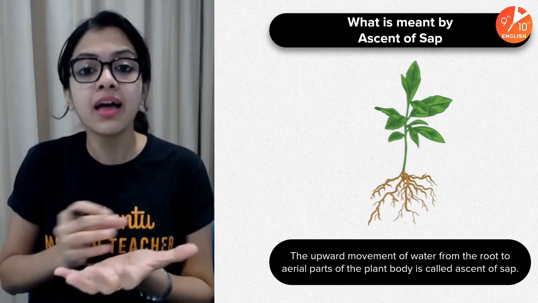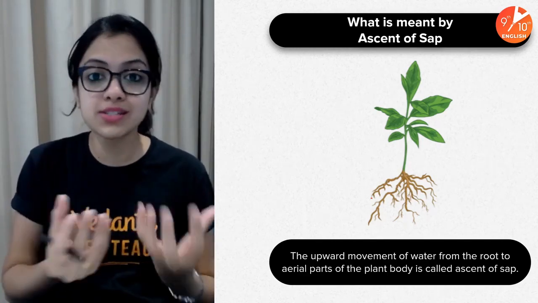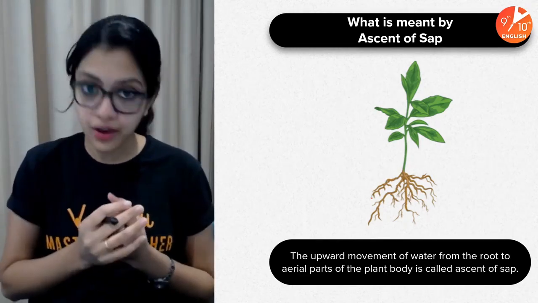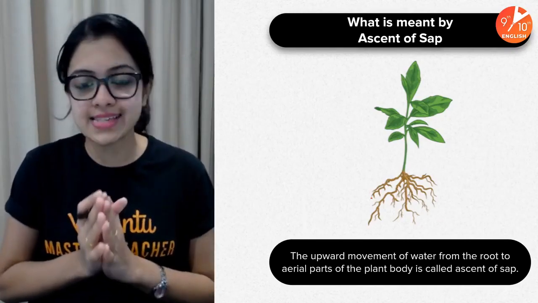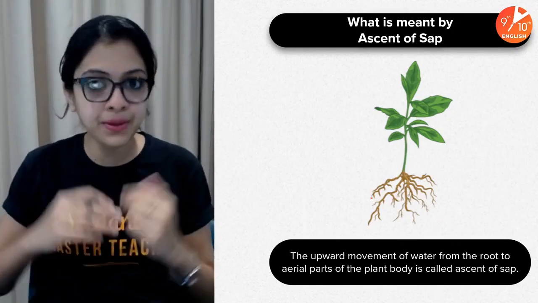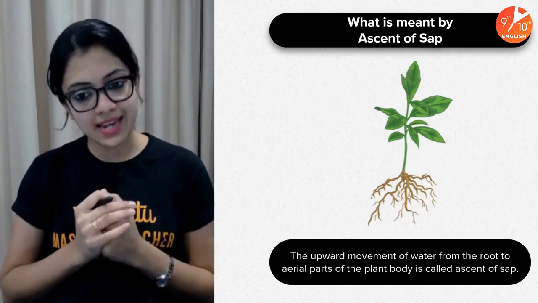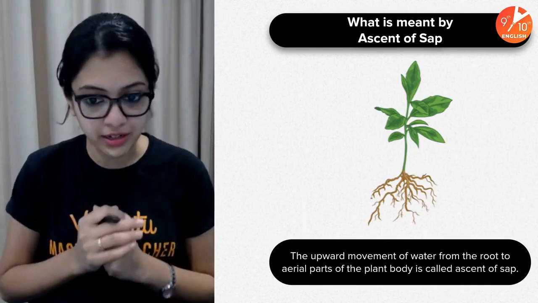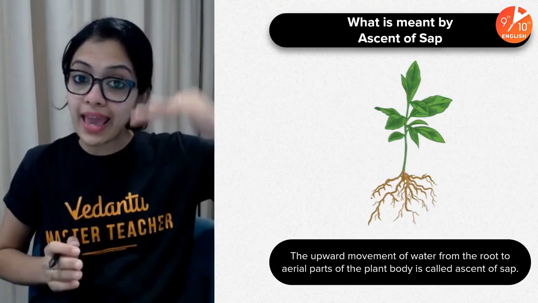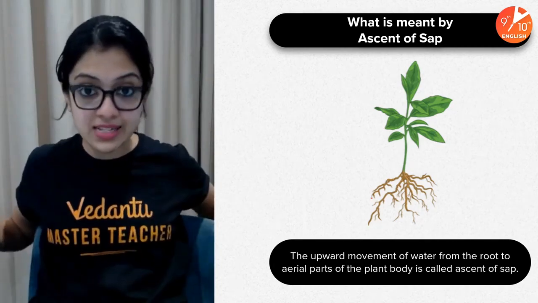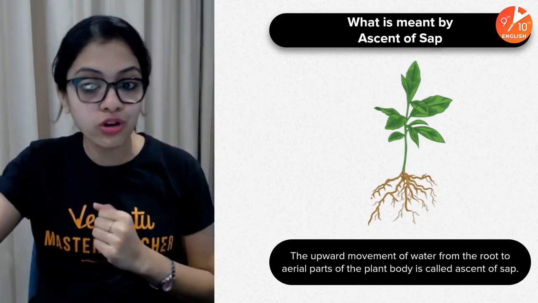That would contain a mix of water and a lot of other dissolved minerals and ions in it. That is what we mean by sap. Upward movement of sap in plants is what we are going to be understanding today. So the upward movement of water from the root to the aerial parts of the plant body is what we mean by ascent of sap.